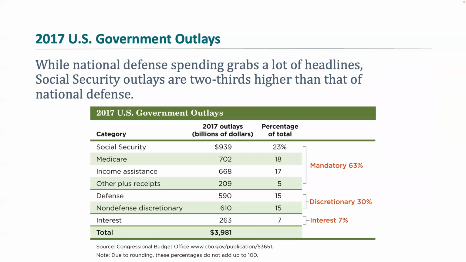This slide shows you the 2017 US government outlays. So while national defense spending grabs a lot of headlines, Social Security outlays are 2/3 higher than that of national defense. And this is an interesting trend. A lot of the rise in Social Security spending can be attributed to changing demographics. So as the country ages and baby boomers start to retire, there's more concerns on huge spending increases that are arising in that particular outlay. The same spending concerns are relevant with Medicare as our society ages.